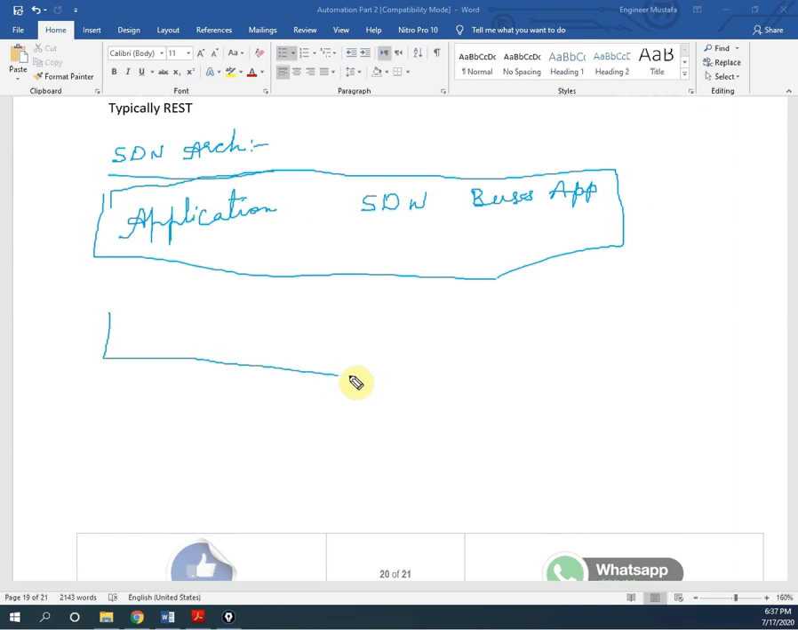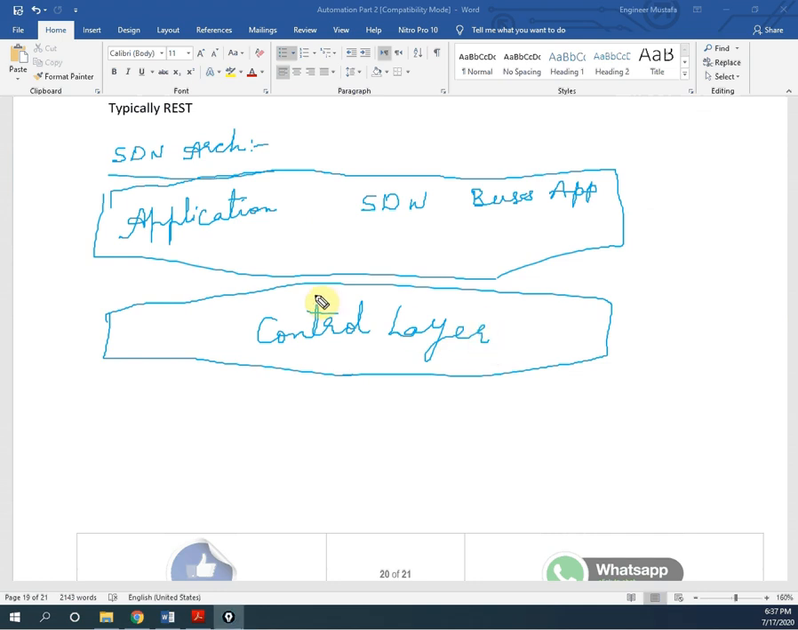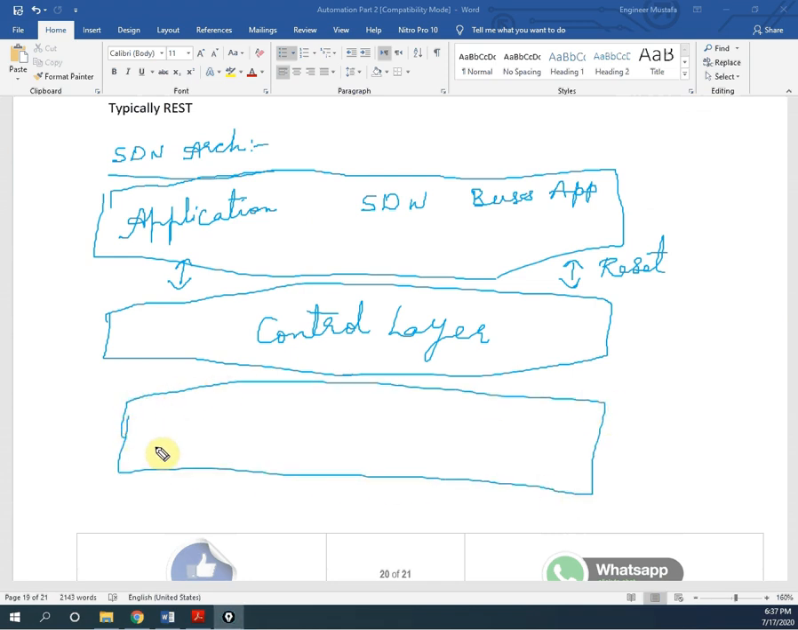Again, in between we have the control layer. I am going to explain it again, no problem. Just have a high level view of the architecture. Here we are going to connect with APIs, typically REST API. This is high level, just have a look. Then we have another layer, layer 3, which we call the infrastructure layer. In this layer we will have the routers, switches and firewalls, for example an ASA firewall. This is also connected with APIs.